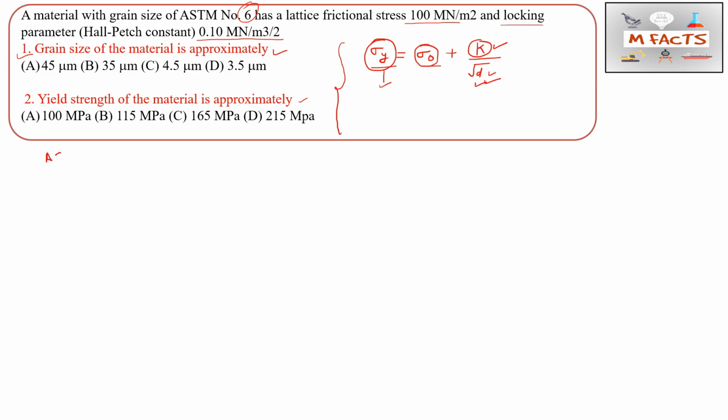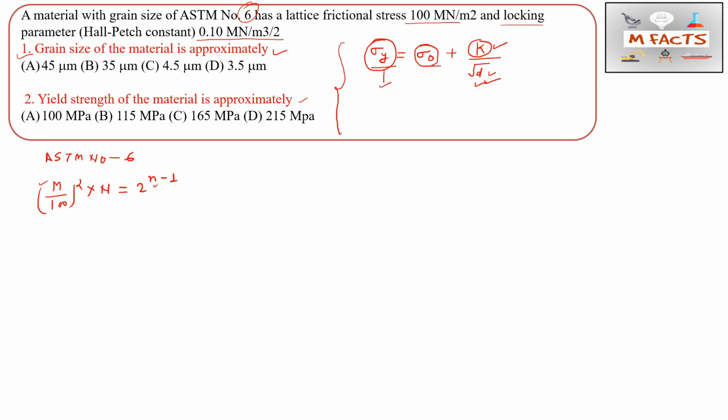So the ASTM number is given, that is ASTM number is 6. Okay, so I have told you the formula which I have given in previous videos, that is (M by 100) whole square multiplied by N is equal to 2 to the power n minus 1, where this n is the ASTM grain number and this M is magnification.